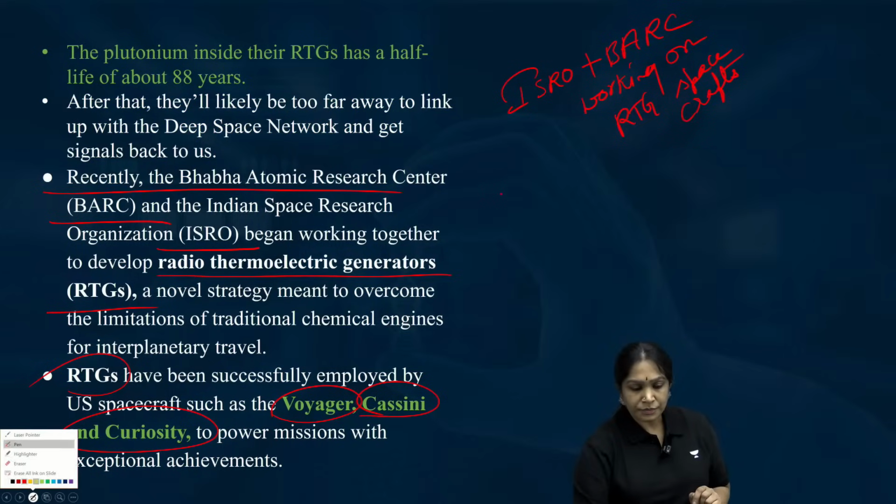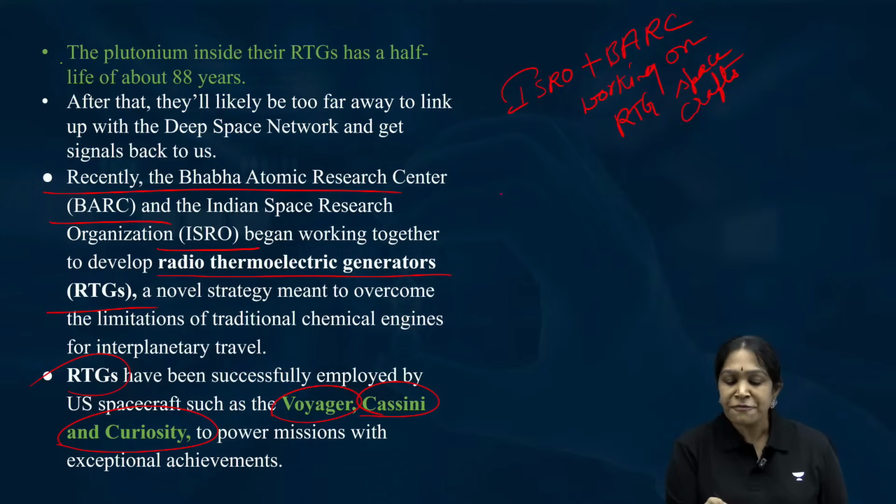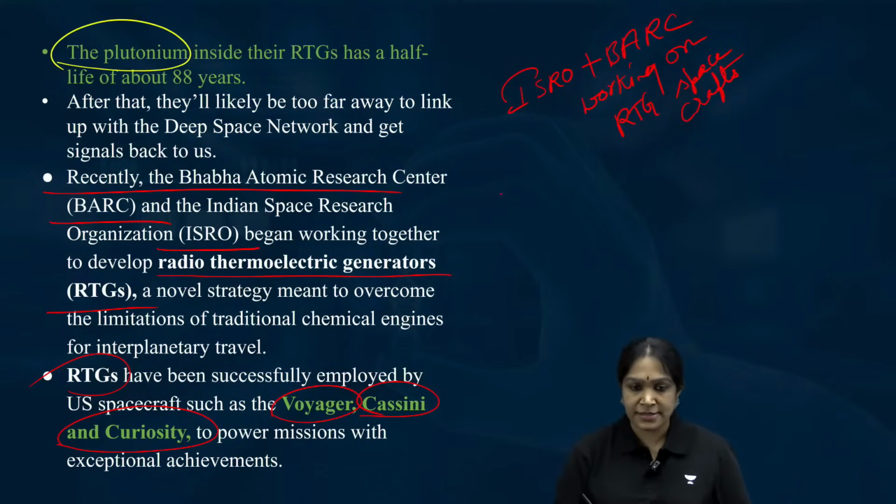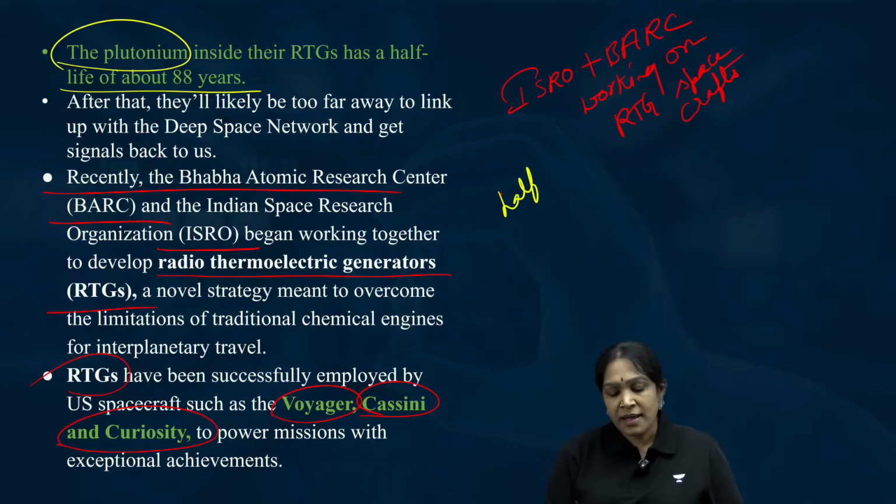Now, plutonium half-life is 88 years. What do you mean by half-life?